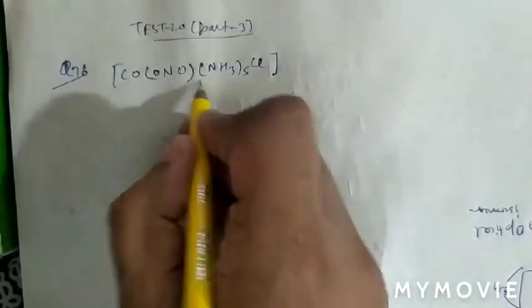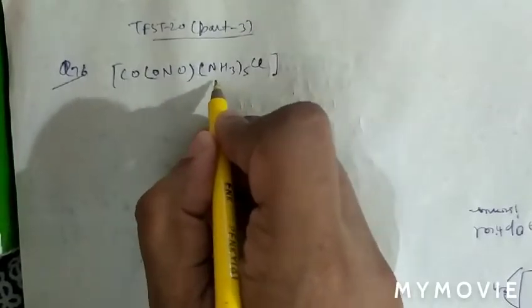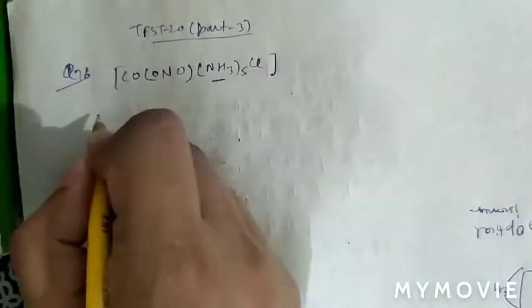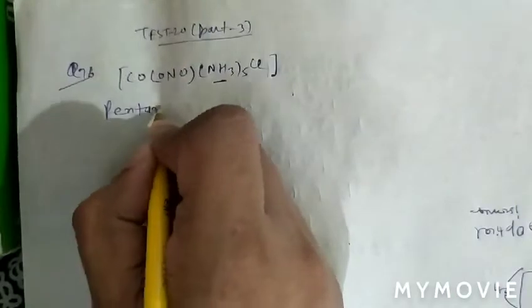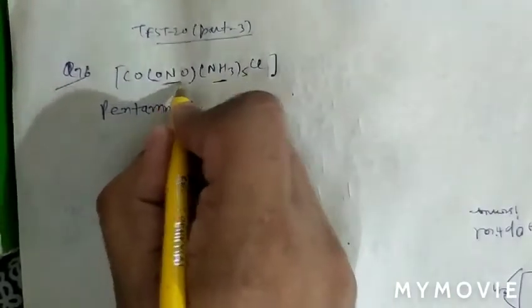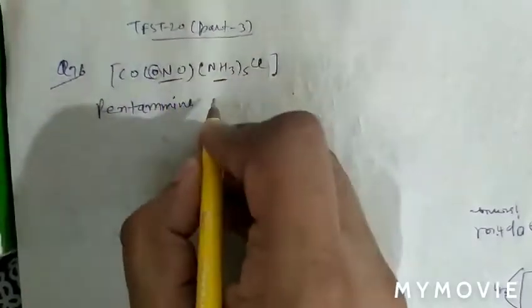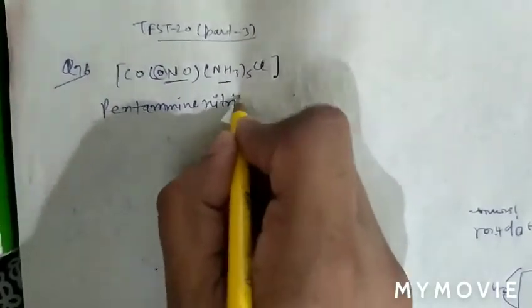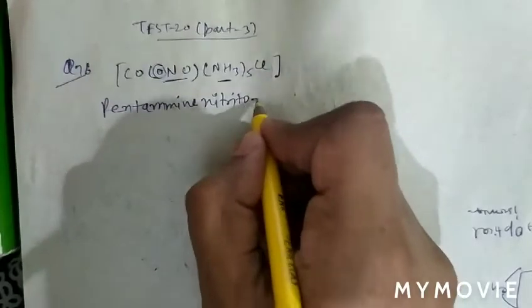5Cl. So ligands are arranged in the alphabetical order. So pentamine will come first. Pentamine. And after that the compound is nitrito, but here it is attached with oxygen atom. So the correct name will be nitrito O.